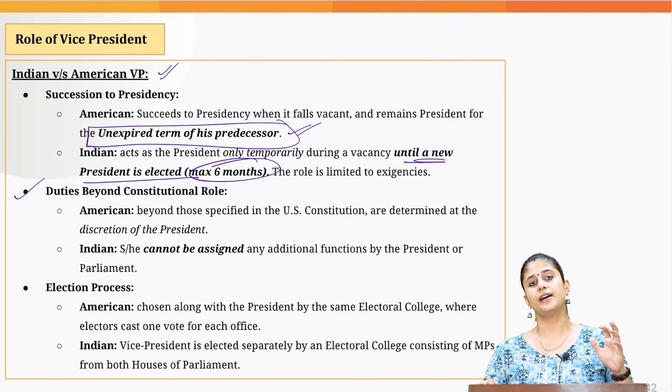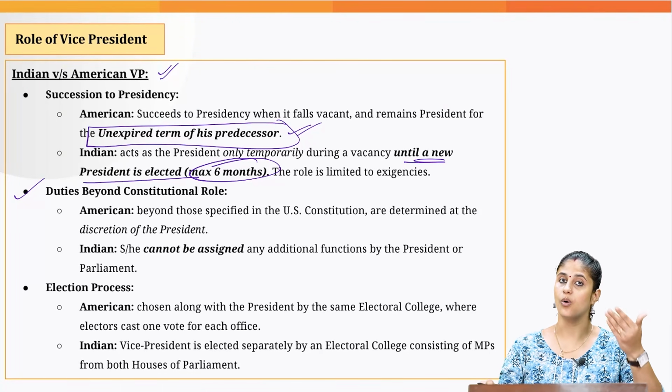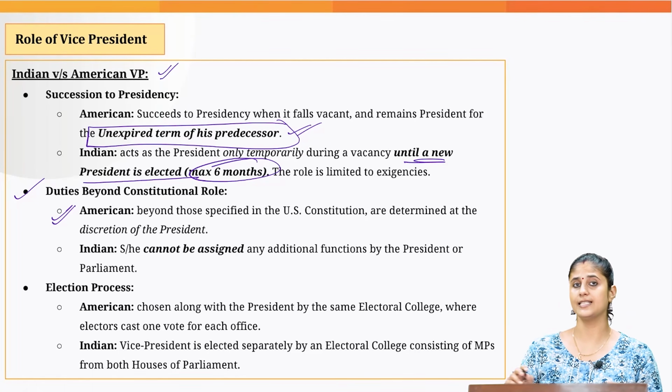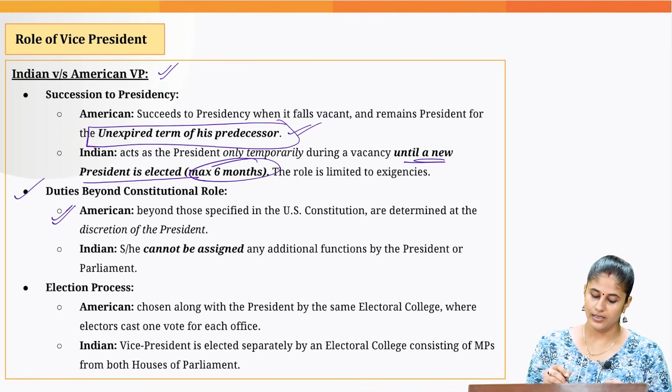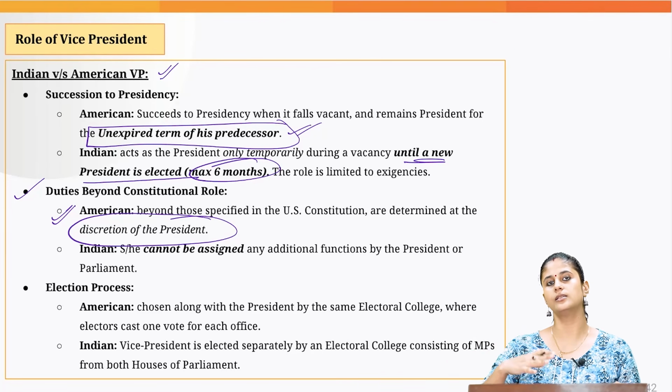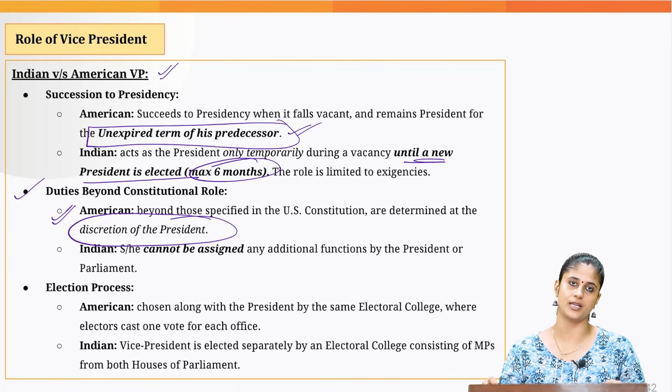Then, can the Vice President be assigned duties beyond what the Constitution outlines? The answer is yes in the case of America. Therein, it is up to the President. The President can assign certain additional duties to the American Vice President.